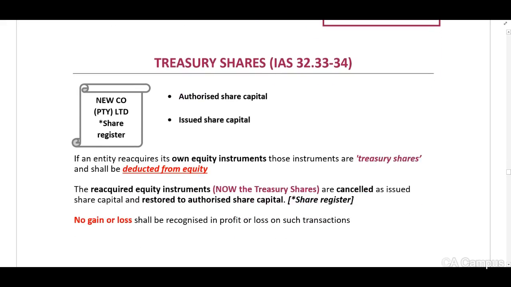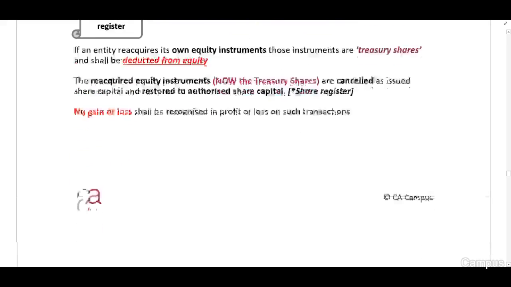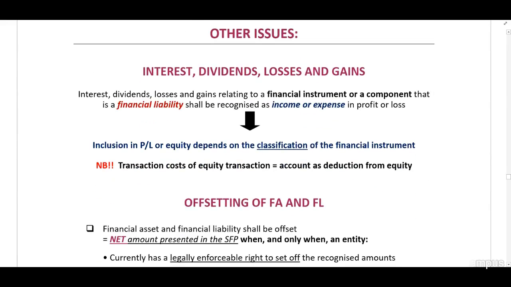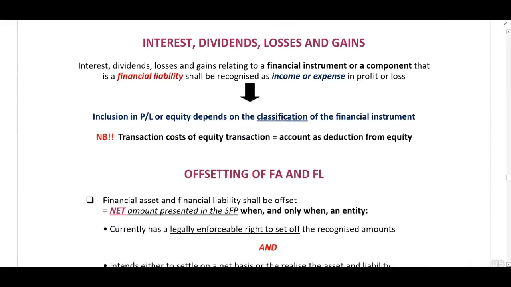Treasury shares, I have explained this to you. Other issues: interest, dividends, losses and gains. If this relates to a financial liability, this shall be recognized in profit or loss. Transaction costs of equity transactions will be deducted from equity. Now let's just think about this.